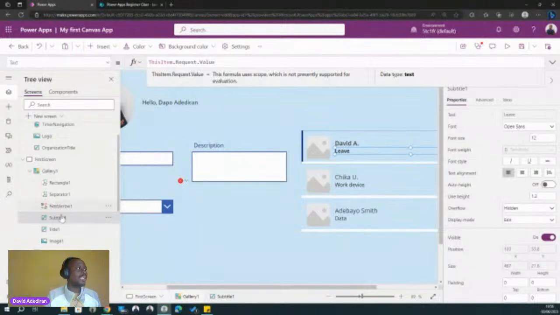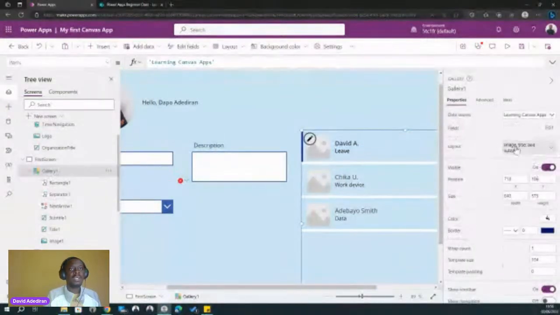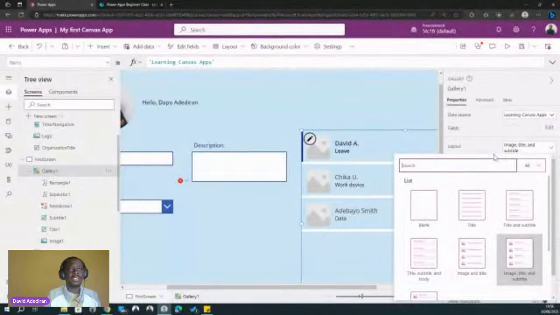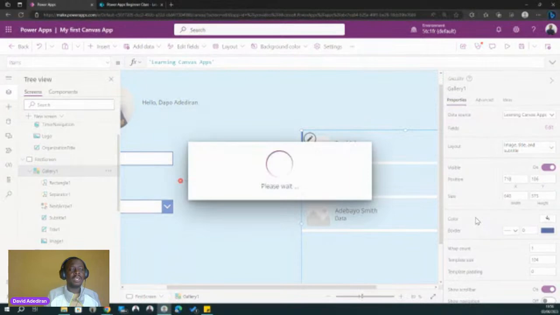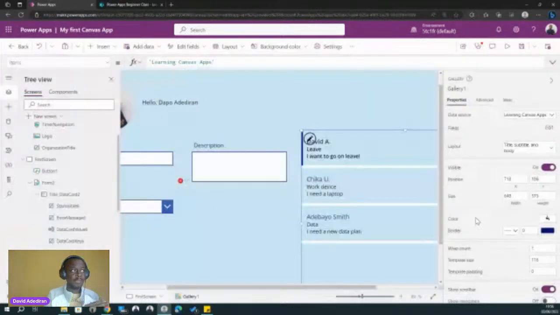So now that is a gallery. Another thing we can do with gallery is that we can change the layouts. We have the image, title, subtitle layout. We have some layout options, right? So currently we can say, okay, we don't have an image that I want to show in this gallery. We can show title, subtitle, and body. So we click on that, you have this. Okay, so just give it a minute, let it change that. We have the name of the person, we have the request type, and we have the description. So exactly what it's doing for us.